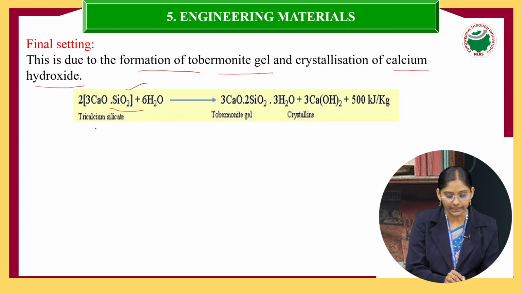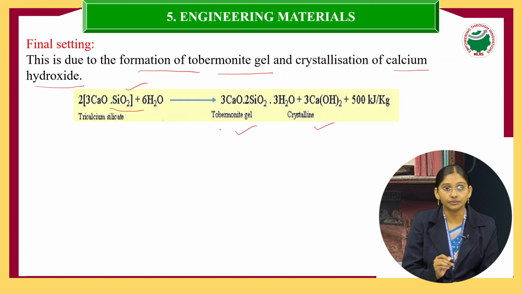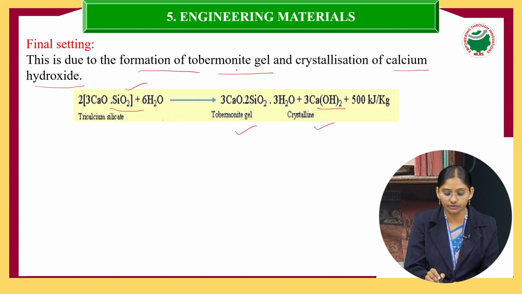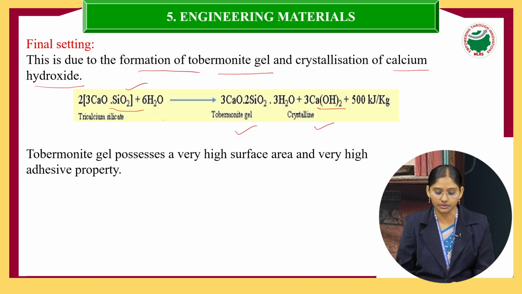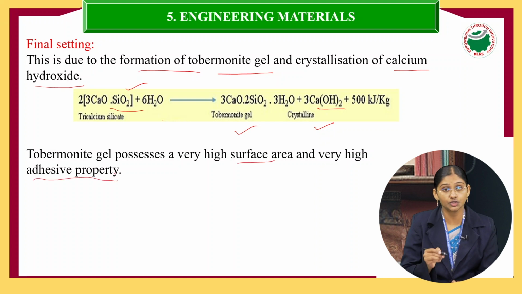Tricalcium silicate combines with the water and forms both gels and crystals. This is called tobermorite gel, and calcium hydroxide crystallizes out. This tobermorite gel possesses very high surface area and high adhesive property.